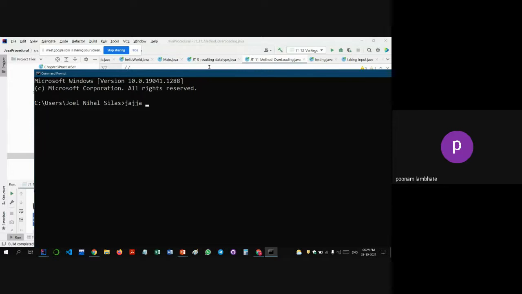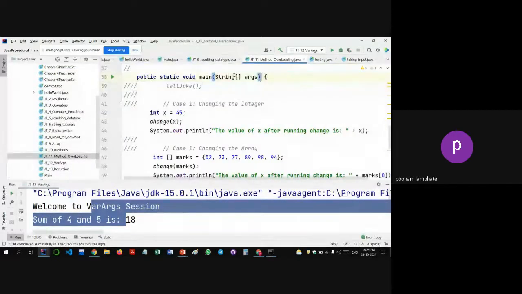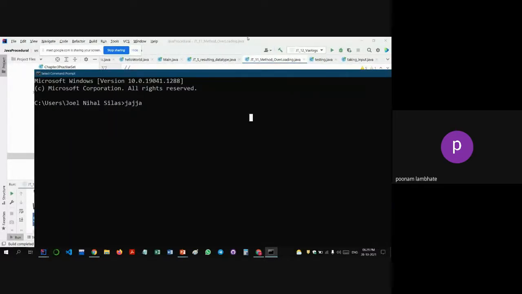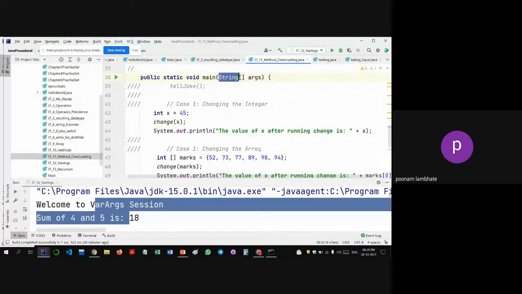It is for that we use String args. Args is an array of strings, and those strings are whatever you specify from your command line. So it is used for command line programming. We'll see that later on.